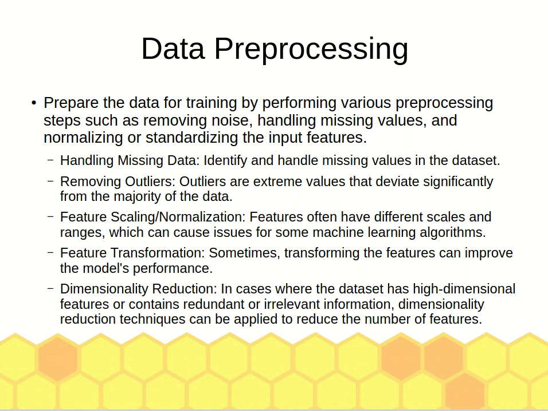And this is where, if the dimension of the data is very high, then it should be reduced. Sometimes duplicate or irrelevant information is also included in the data set.